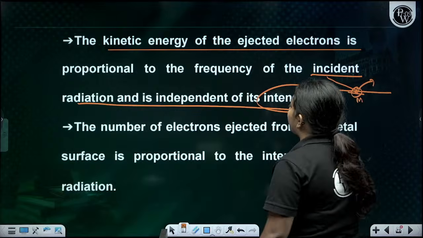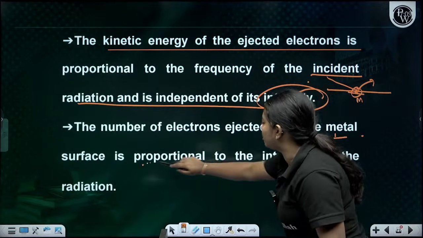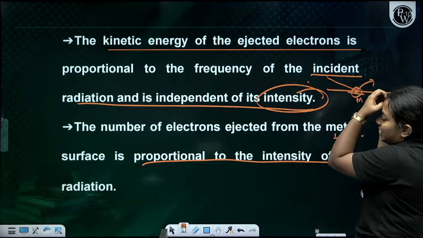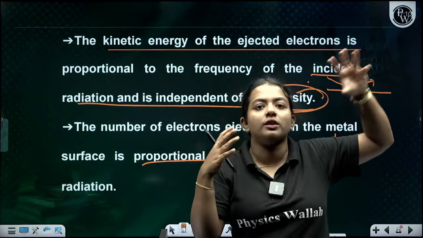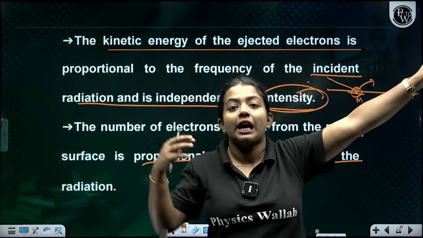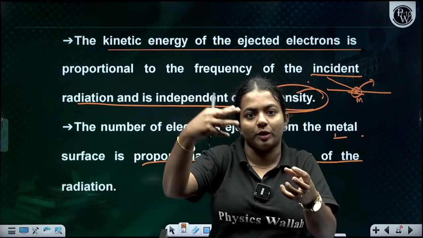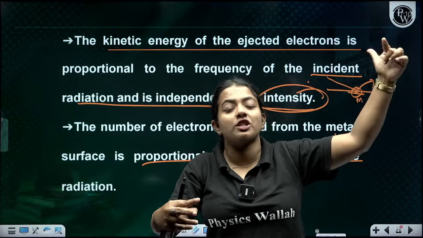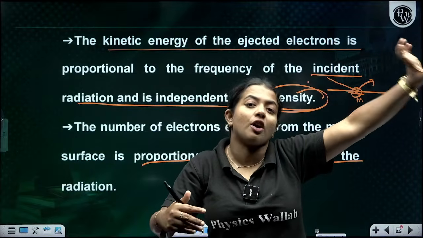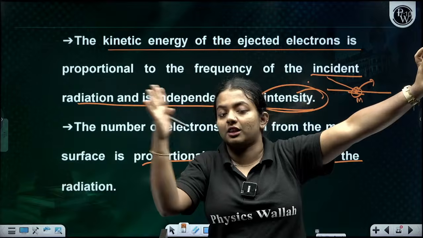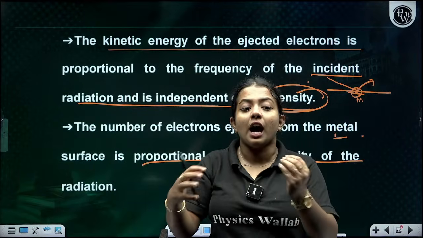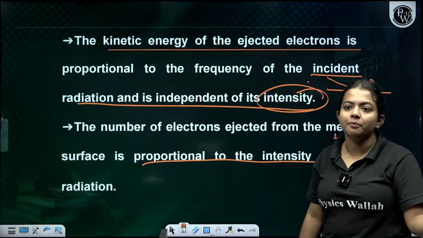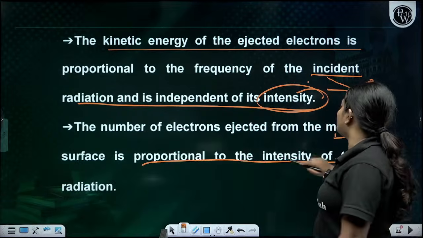Now, the number of electrons ejected from the metal surface is proportional to the intensity. See, this is easy, children. Frequency is basically how long the electrons can go, that is the kinetic energy. Intensity is how many electrons can go, how many are emitted. That is different. Clear? That is proportional to the intensity of the radiation.